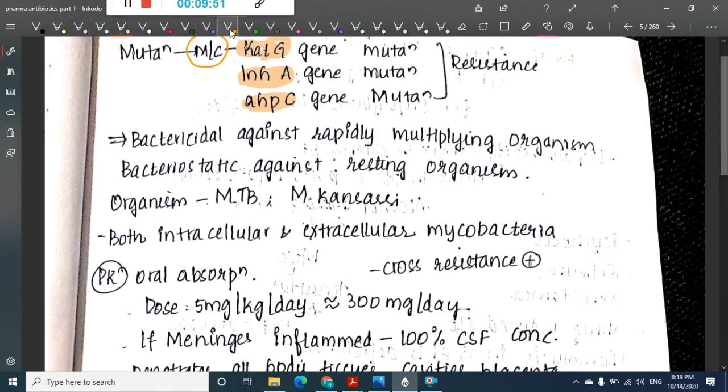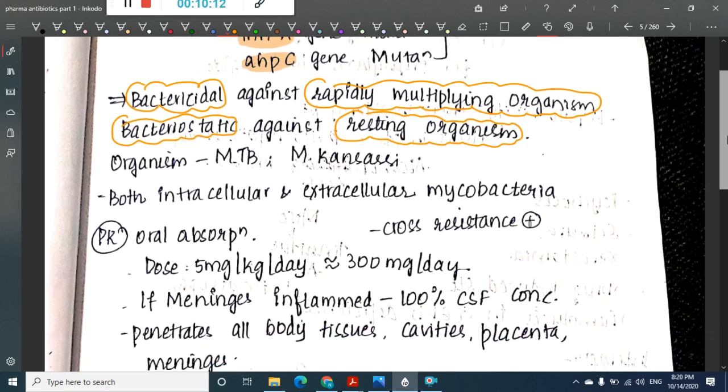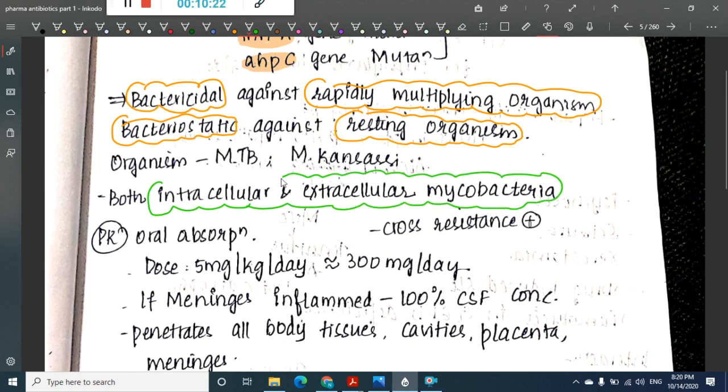Remember, isoniazid is bactericidal against rapidly multiplying organisms, and it is bacteriostatic against resting organisms. It acts against both intracellular and extracellular mycobacteria, which is important.